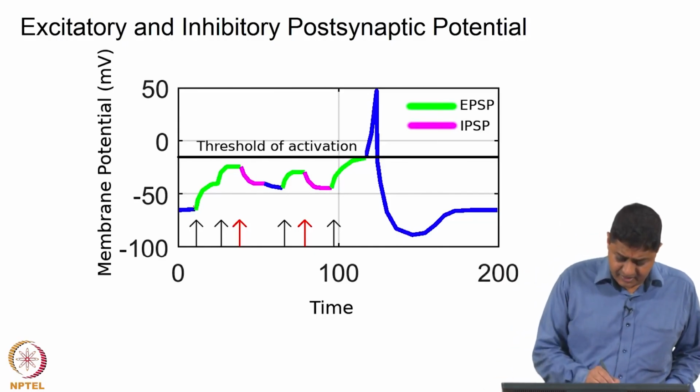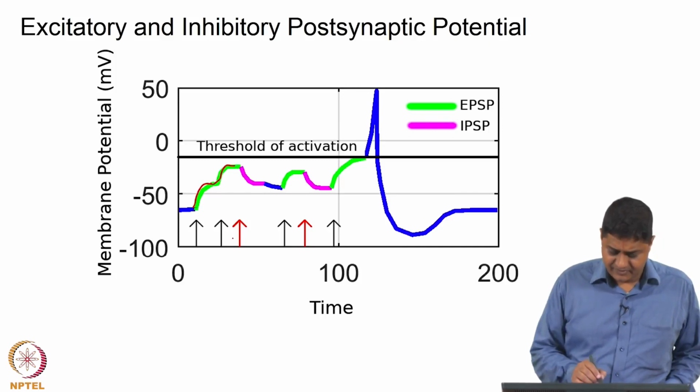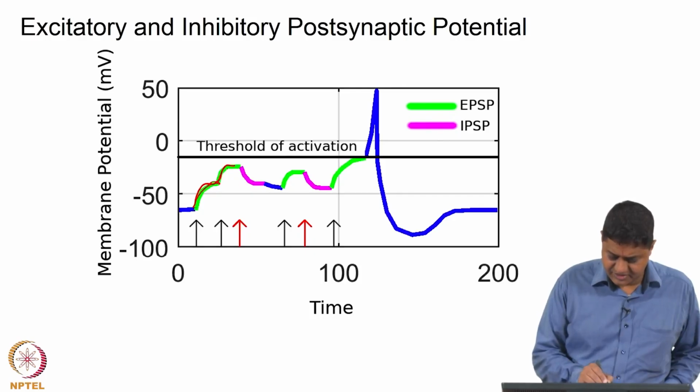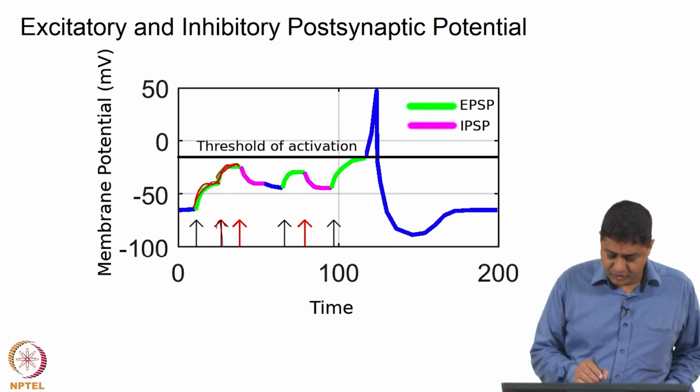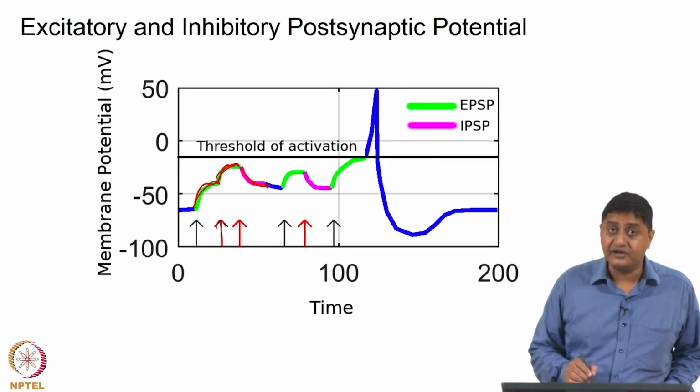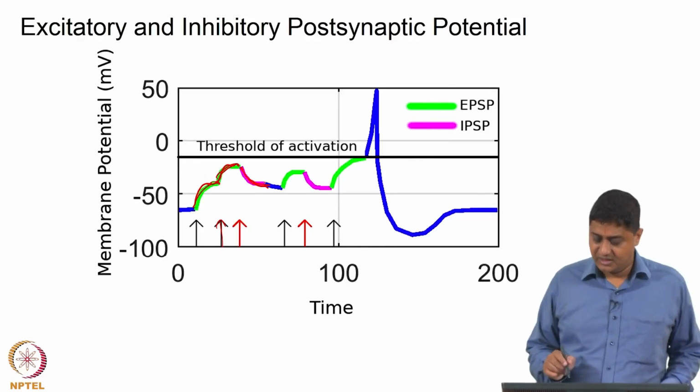If multiple excitations come one after the other in time, this causes an excitatory postsynaptic potential, and another excitatory stimulus causes another excitatory postsynaptic potential. Suppose following that you have an inhibitory stimulus that causes an inhibitory postsynaptic potential.